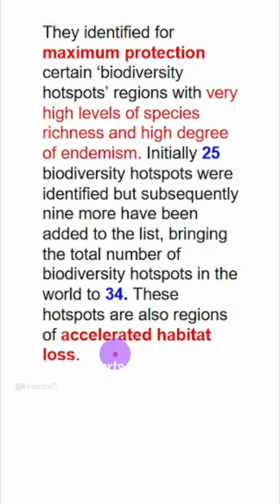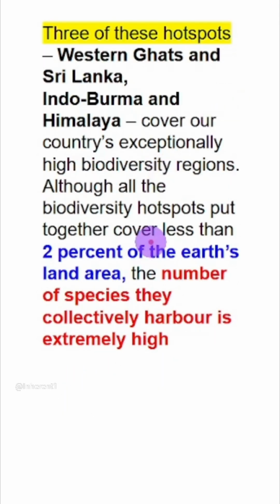They are also the regions with accelerated habitat loss. Out of 34, 3 are in India: Western Ghats and Sri Lanka, Indo-Burma, and Himalaya. The beauty of a biodiversity hotspot is they cover only 2% of Earth's land area, but they contribute to very high species diversity.